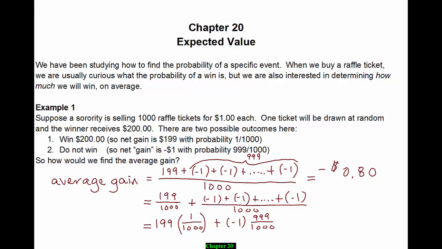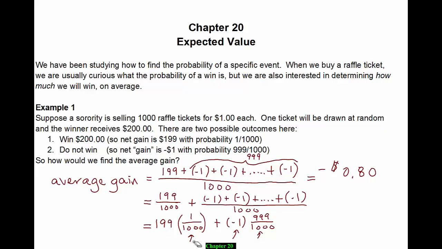So if you believe that that math is okay, what do we have here? We've rewritten our first calculation, which we all understood was just an average, add up all the outcomes, divide by the number of outcomes, as a weighted average of our possible outcomes. This is outcome 1 for gain, win $199. This is outcome 2, lose your dollar. And then they're weighted by their probabilities. 1 out of 1,000 people is going to gain the $199, and the other 999 of 1,000 is going to lose their dollar.